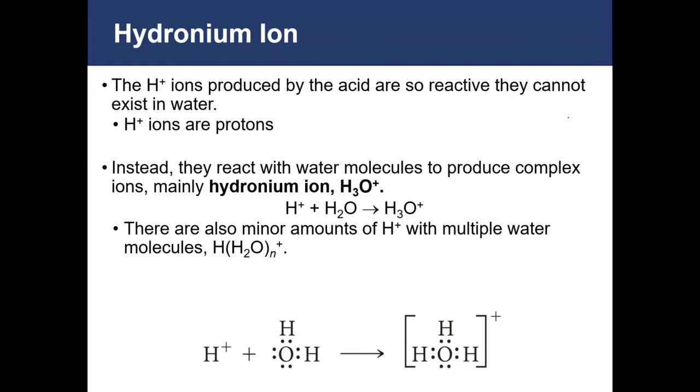So what happens when you take an acid and you put it into water? Well, the H plus ions that are produced by acids are very reactive, and they don't really exist in water in the H plus form. So H plus ions, we call them protons. When something that donates protons is put into water, it immediately forms what we call hydronium ions. So that is these H3O plus ions. So the reaction is the proton comes off of your acid and immediately reacts with the nearest water that it comes into contact with to give you a hydronium ion.